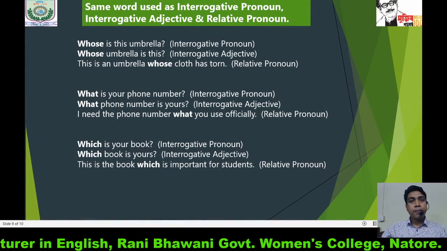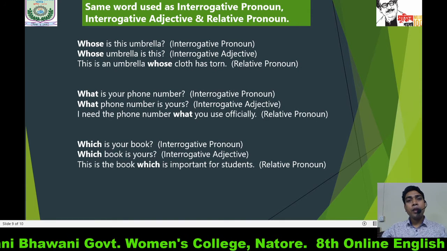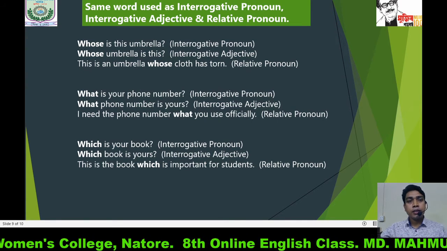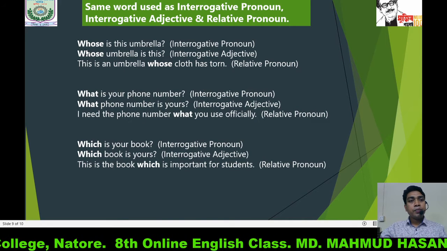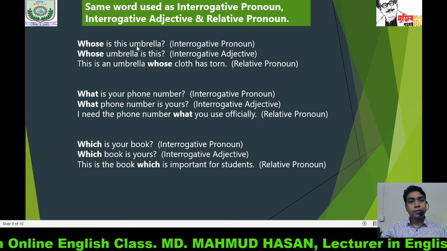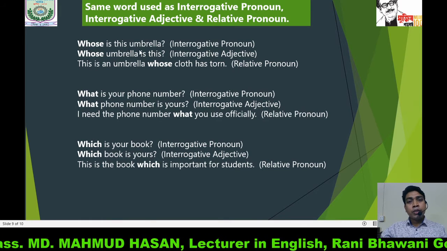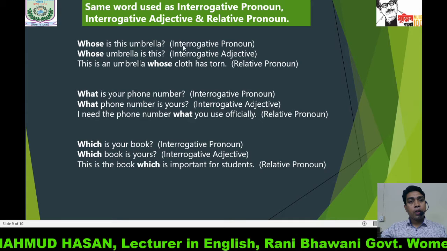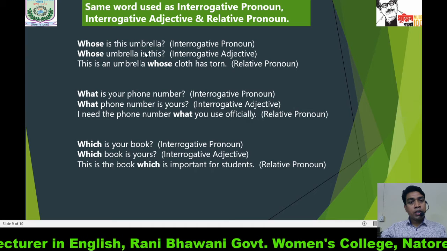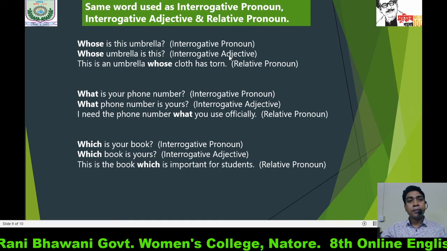The same word can be used as interrogative pronoun, interrogative adjective, and relative pronoun. Now we will focus on that. Here are some examples. Whose is this umbrella? Here in this sentence, whose is used as interrogative pronoun. Whose umbrella is this? Here in this sentence, whose is used as interrogative adjective.